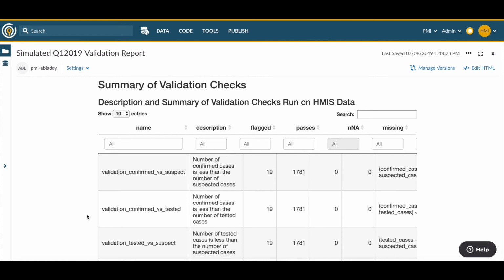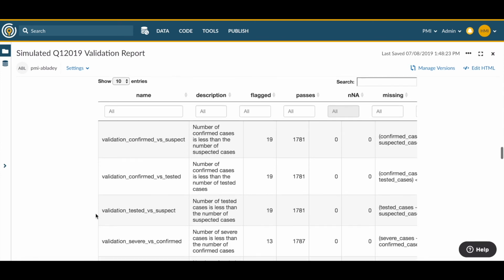In the summary of validation checks for HMIS data, we can see details about the tested versus suspected metric, including how many records were flagged versus how many were passed. So here we can see validation of tested versus suspected, a description of this check, and see that there were 19 records that were flagged, while 1,781 were passed.